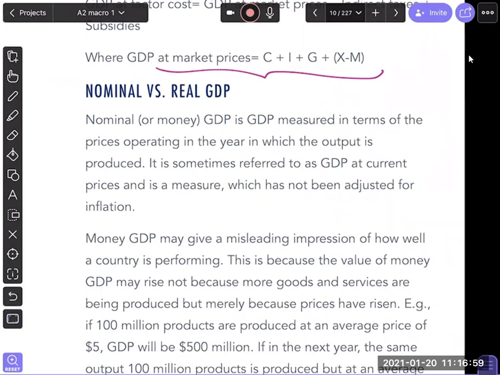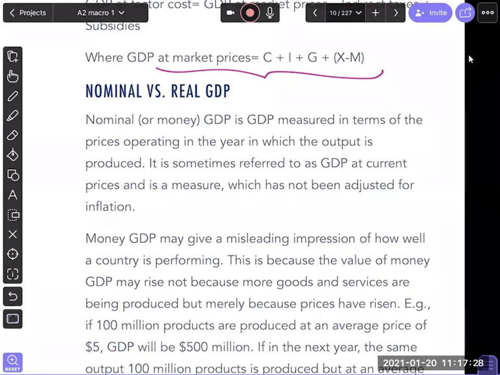When you're comparing, let's say, GDP of two countries, let's say Pakistan, Sri Lanka, or Bangladesh, or whatever, we need to look at what we call real measure rather than nominal measure. And why is that so? Because then you can take into account the inflationary effect. Nominal measures are always going to be higher than real if there's inflation happening. If there's 10% inflation or 15% inflation happening, the nominal measure will be more.